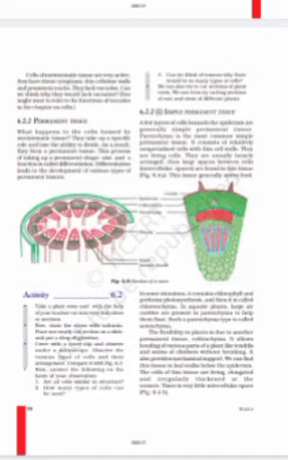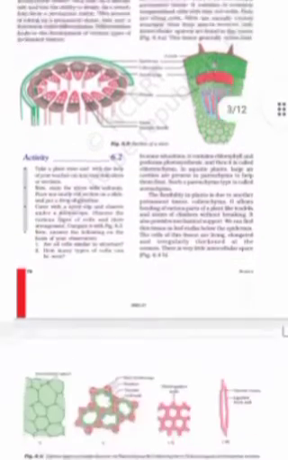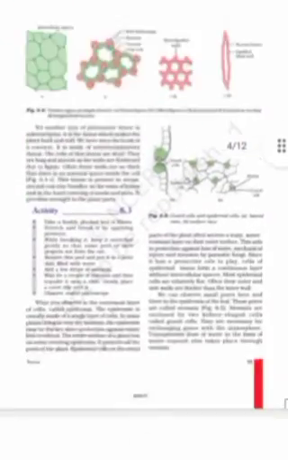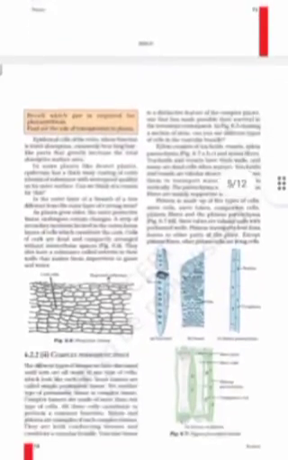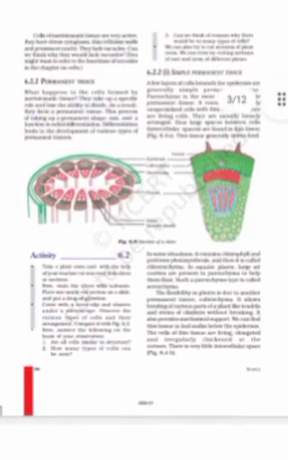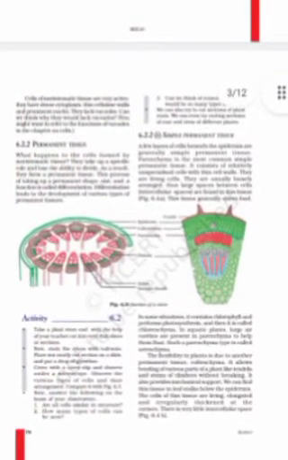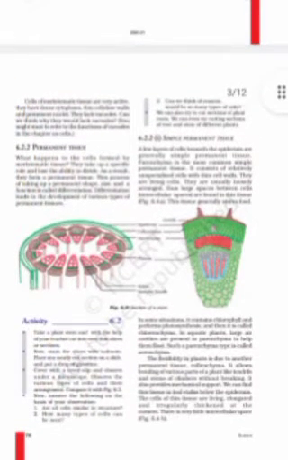Okay, so what are the different kinds of permanent tissue? We have simple permanent tissue, as well as complex permanent tissues. So what are the simple permanent tissues we have? A simple permanent tissue consists of relatively unspecialized cells with thin cell walls, and they are basically living cells.